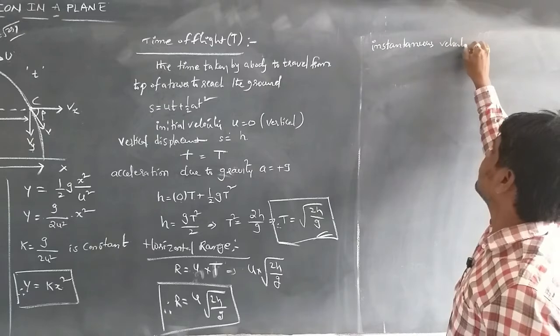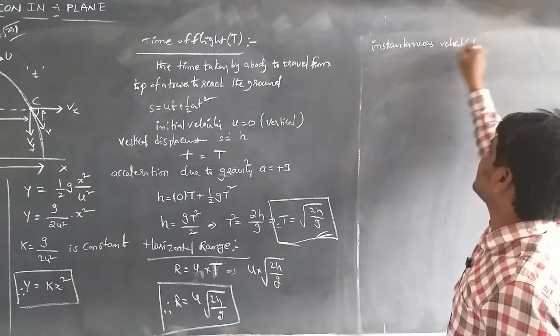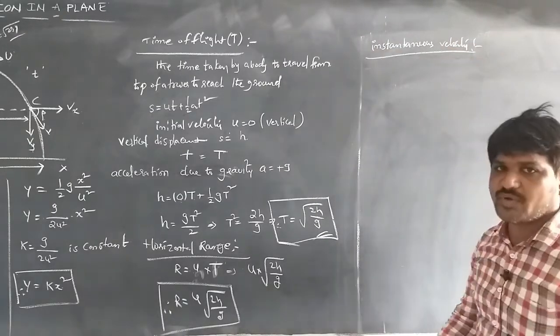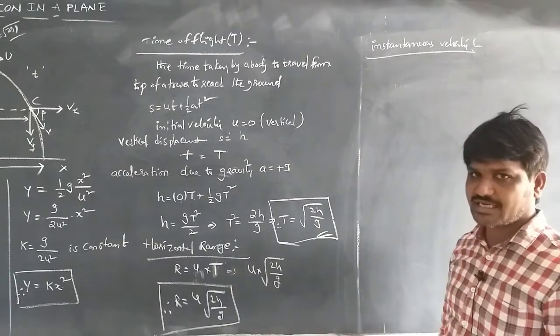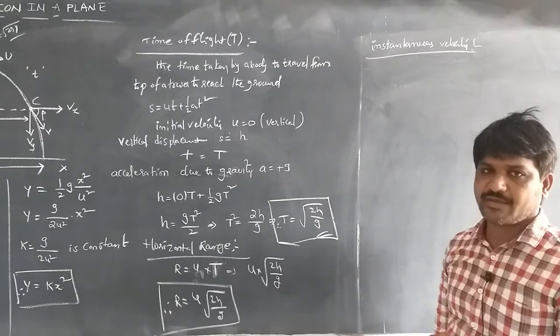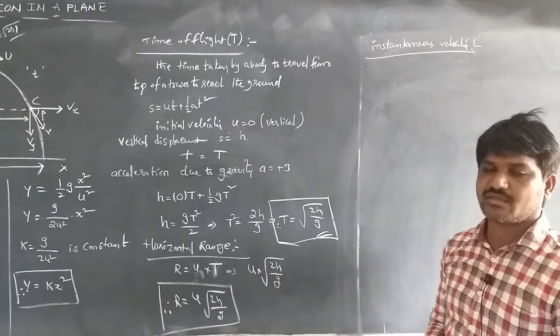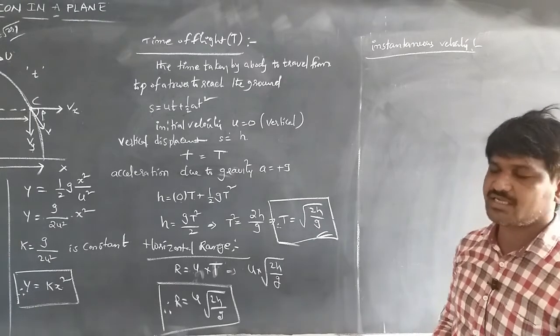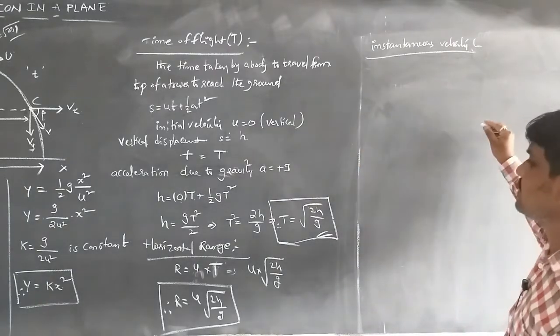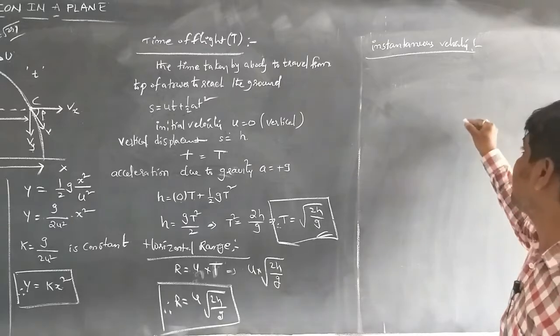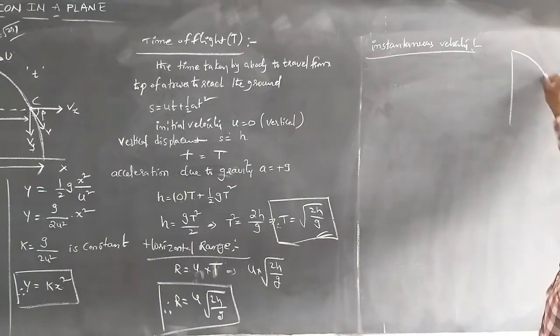Instantaneous velocity. We know that the velocity of a body at a particular instant of time while it is in its trajectory is called instantaneous velocity. At point C the body has horizontal and vertical velocities, Vx and Vy, and the resultant will be V.